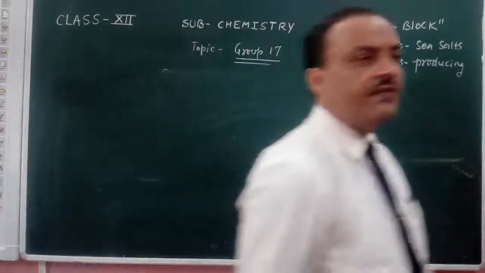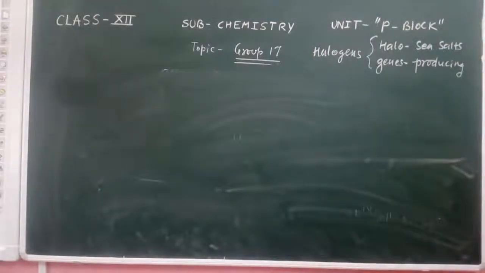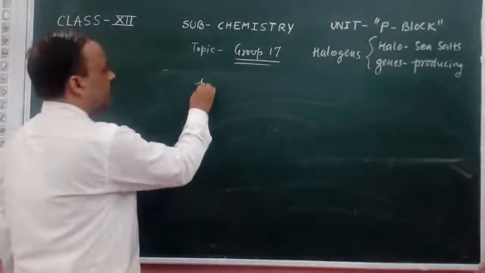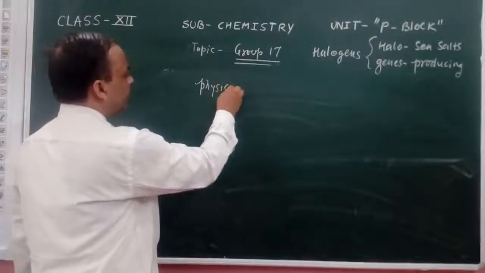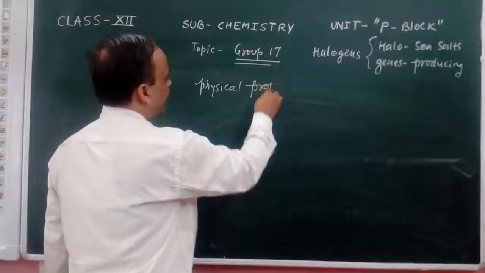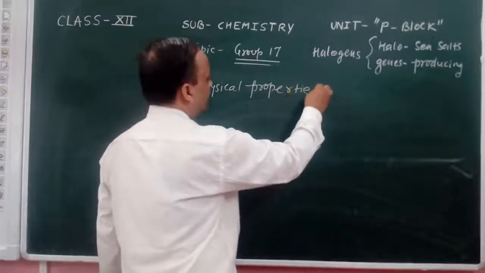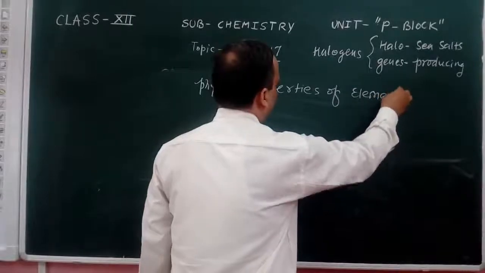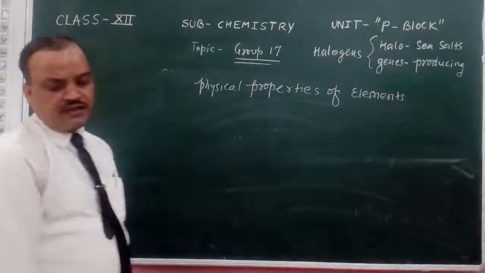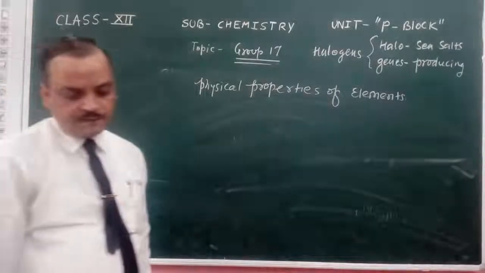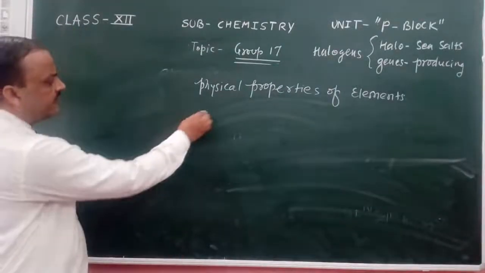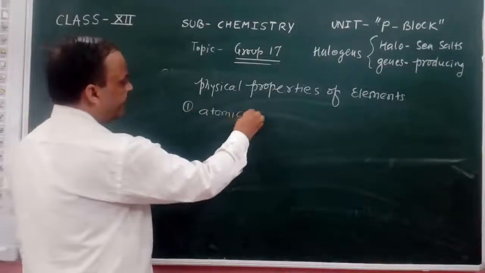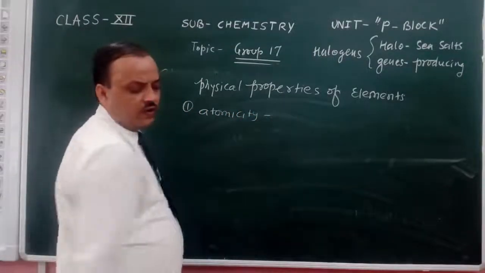Now we have to discuss the physical properties of these elements. First, atomicity, diatomic or monoatomic.